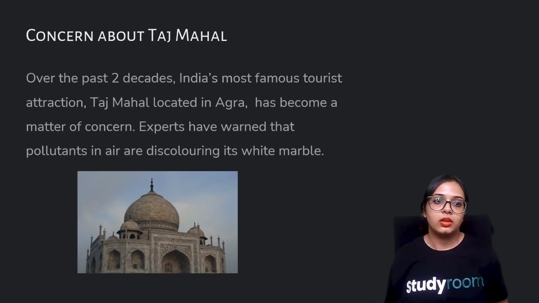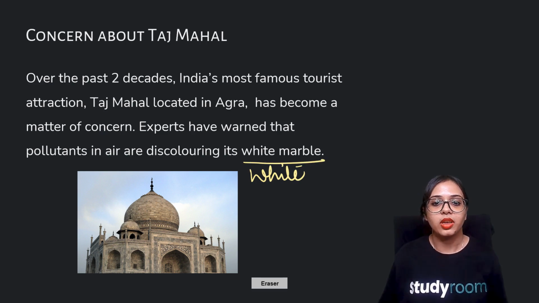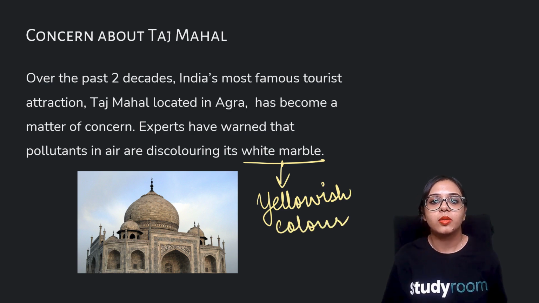Over the past 2 decades, India's most famous tourist attraction, one of the seven wonders of the world, the Taj Mahal, located in Agra, has become a matter of concern because the white marble color is getting tarnished, corroded into a yellowish color, you may say.